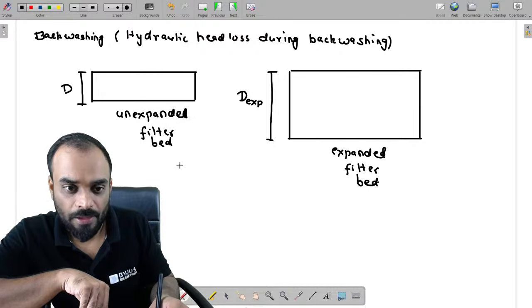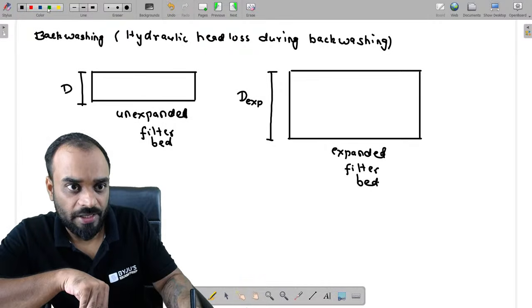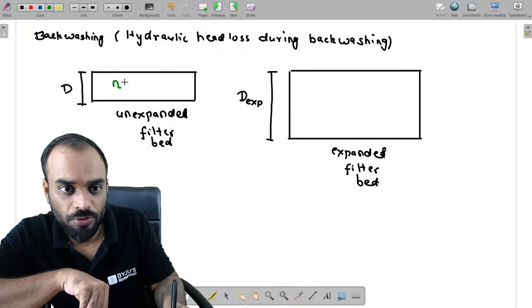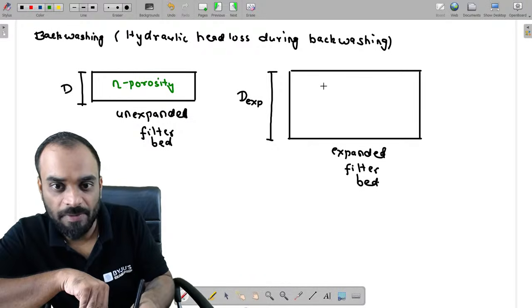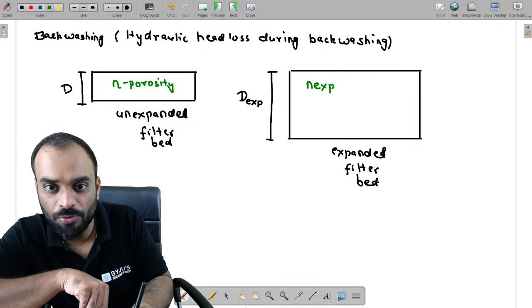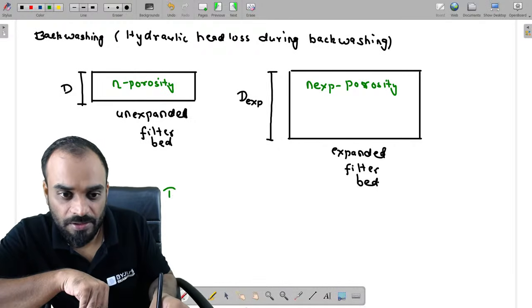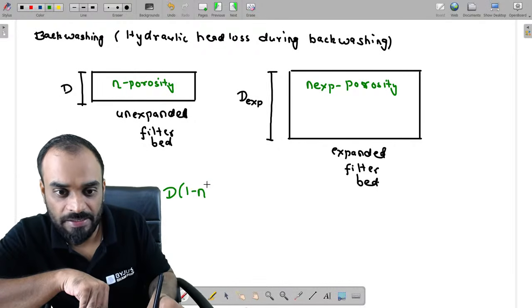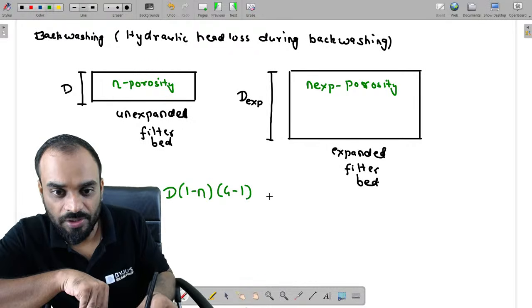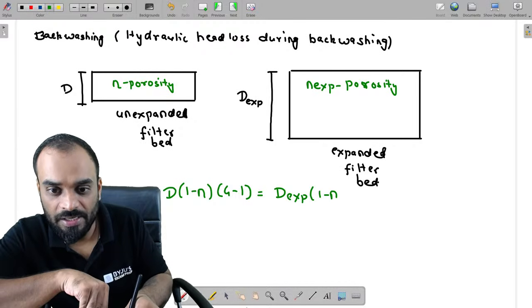Now guys, there is one relation which you have to remember. Okay, I am telling you directly. Eta is the porosity of unexpanded, and eta expanded is the porosity of the expanded filter bed. So the formula is D bracket 1 minus eta, G minus 1 is equal to D expanded bracket 1 minus eta expanded, bracket G minus 1.